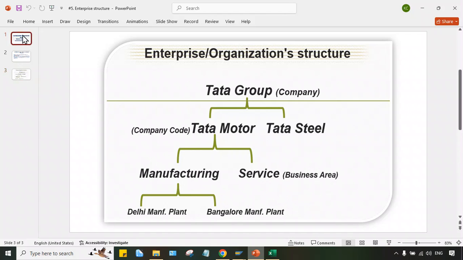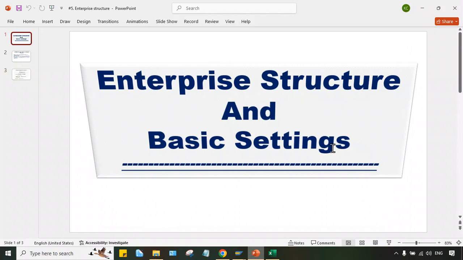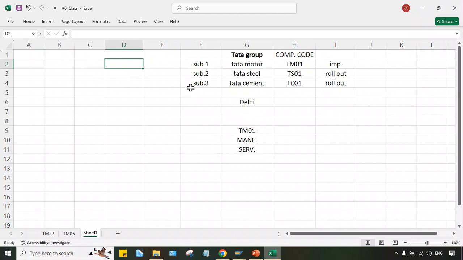Now, the next thing is basic setting. In this session, first of all we'll configure enterprise structure, and then I'll explain basic setting. What is the use of basic setting? Let's suppose Tata Motor is not using any ERP and is doing everything manually.